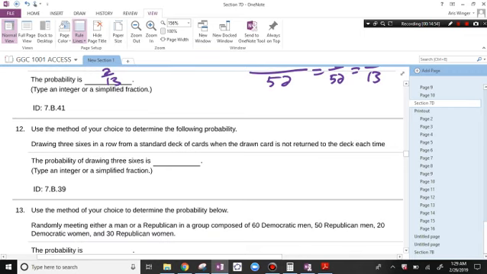Use the method of your choice to determine the following probability. Looks like we're asking the same question again, drawing 3 6s in a row. It's 1 out of 5,525, as long as you're not returning it back to the deck.